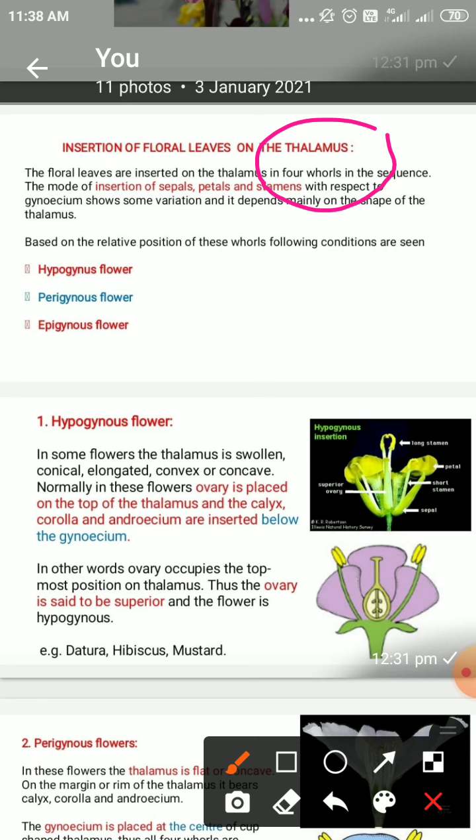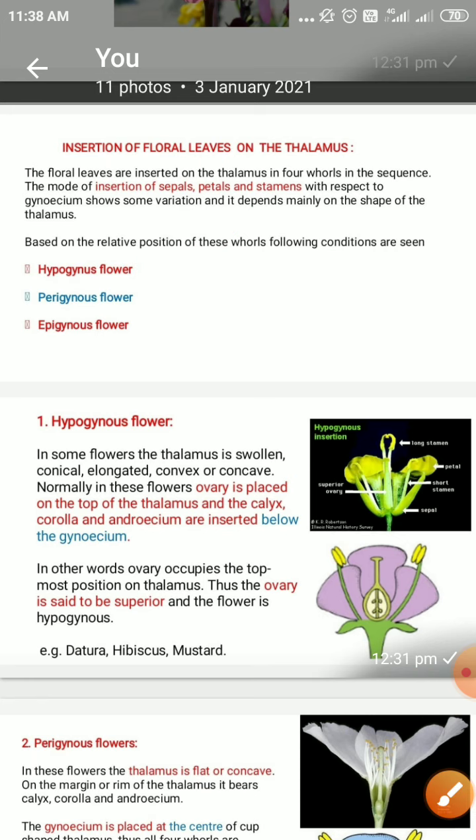On the thalamus, the floral leaves are organized or seated, and depending upon the position of the different organs seated on the thalamus, three types of flowers are there. One is called hypogynous, the second is called perigynous, and the third is called epigynous.